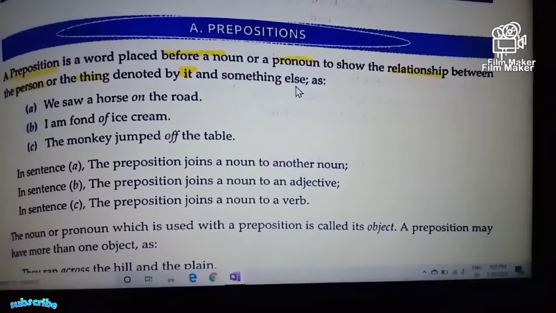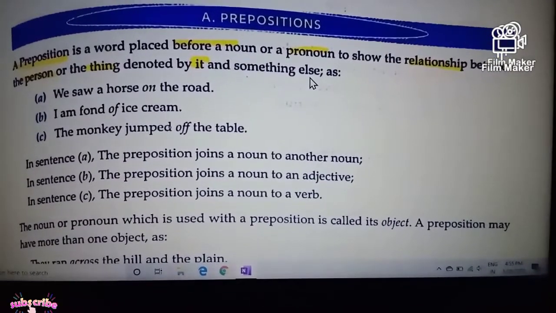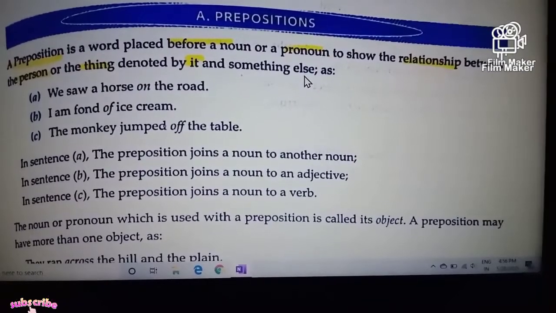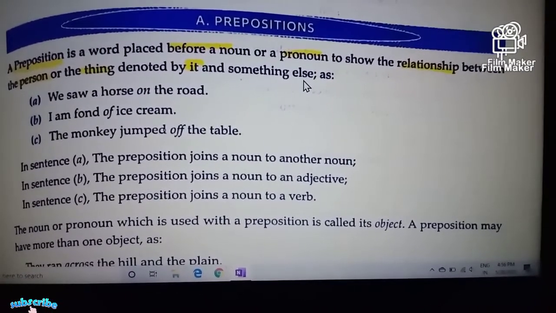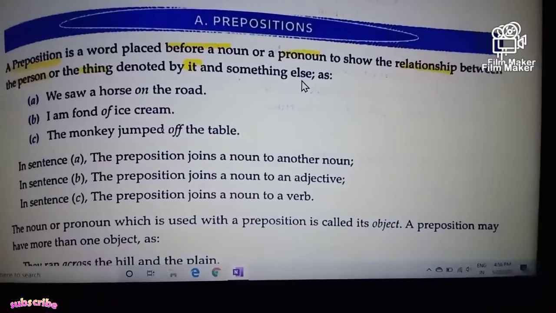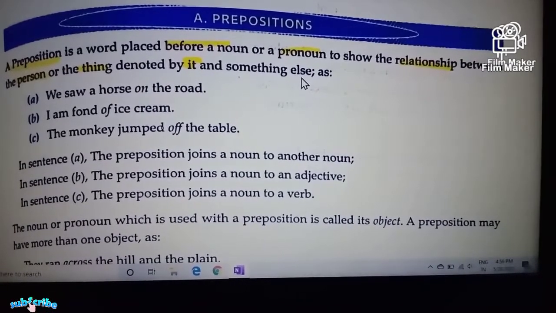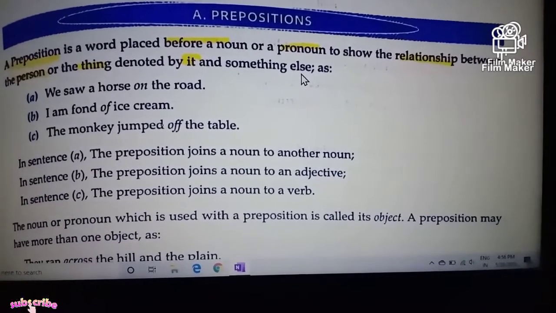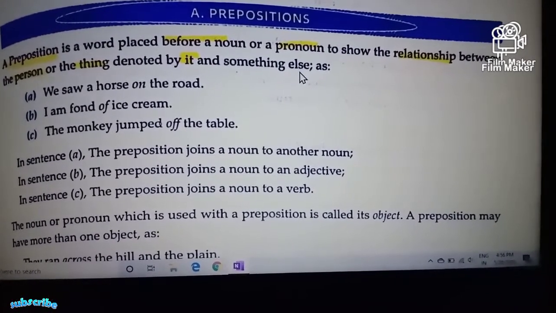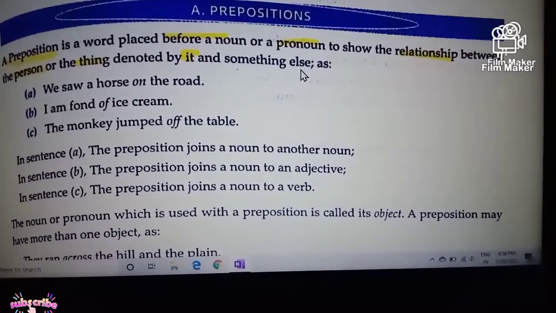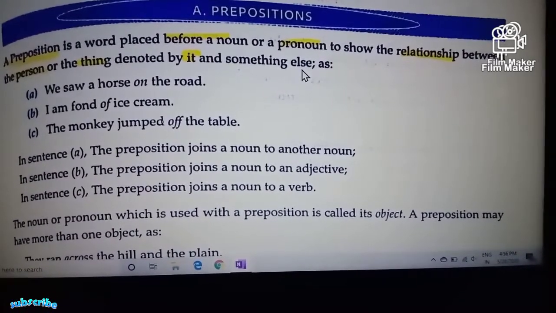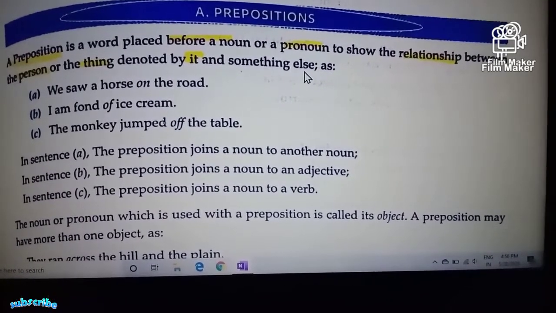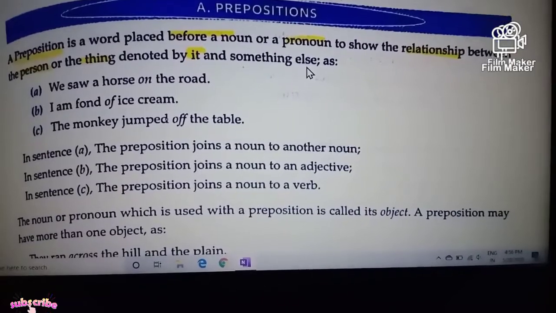Try to understand that preposition is one of the most important parts of speech, which can be placed either before a noun or a pronoun in order to show a relationship between these nouns or pronouns and the other person or things in the sentences. So they just telecast a relationship between a noun or a pronoun and the other things in the sentences.